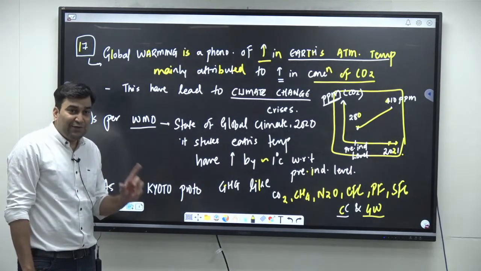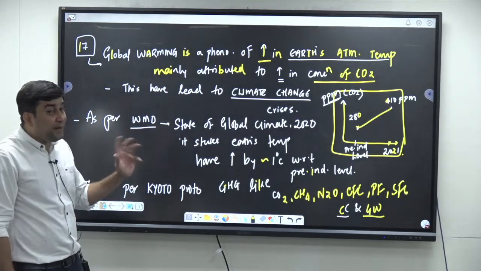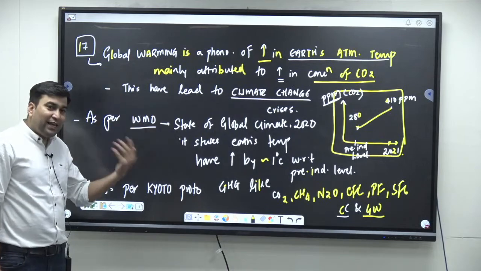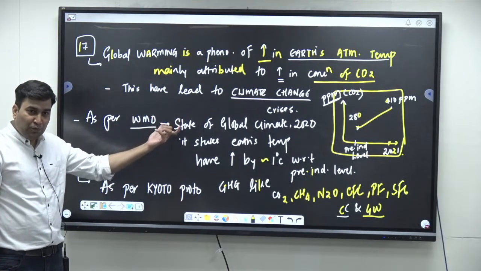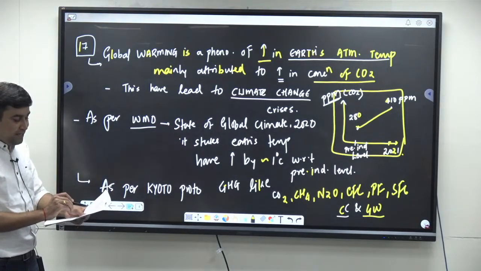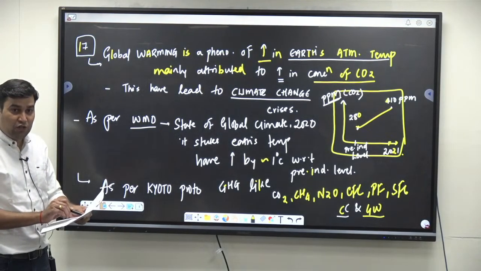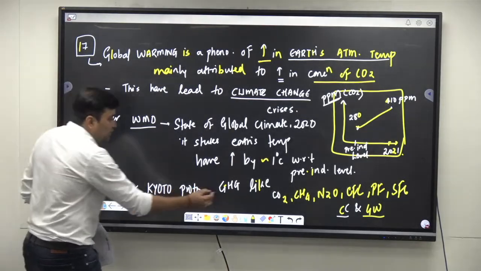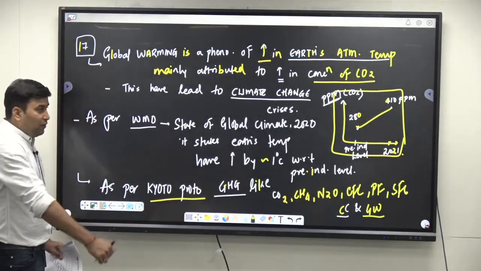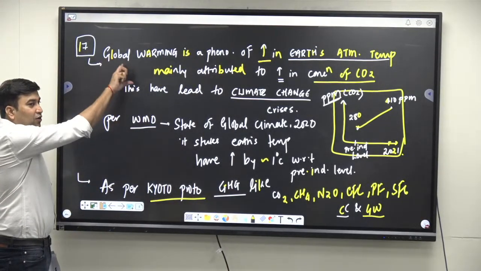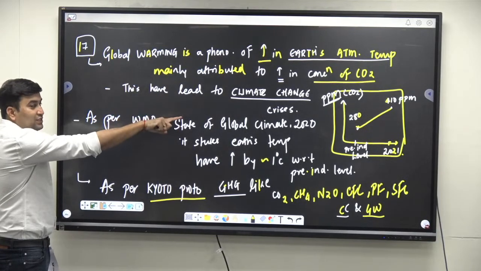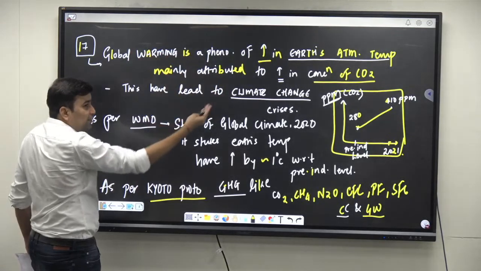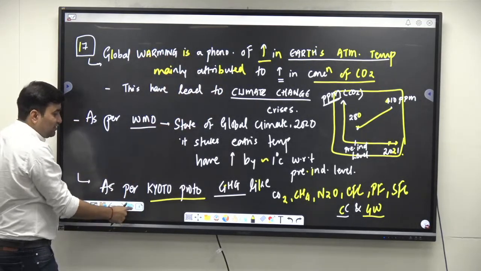Question number 17. Now here you have some space, because 250 words है. So थोड़ा सा ज़्यादा elaborate कर सकते. That's the reason why I have given it 2 points. Now here let us see immediately the second part of the question. Mention its effect on the global climate. Now after this, as per Kyoto Protocol, I have written the greenhouse gases, right? सबसे पहले हमने क्या देखा? Global warming, climate change, substantiation. We are writing these are the greenhouse gases that have caused this global warming and the climate change. Now let us see the impacts.